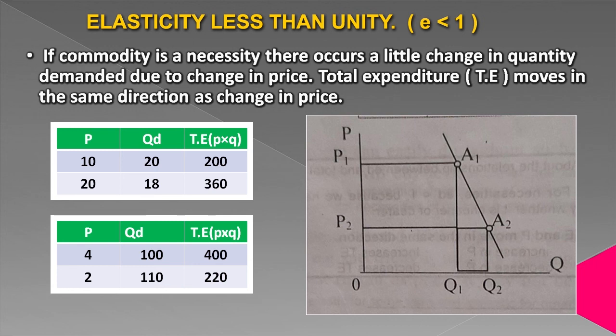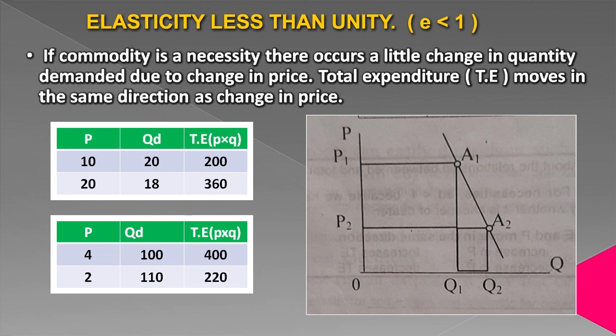If a commodity is a necessity, there occurs only a little change in quantity demanded due to a change in price, because people are already consuming the commodity according to their requirement. So whenever there occurs a change, a little change will take place in quantity demanded because of a change in price, and in that case, total expenditure moves in the same direction as the change in price.